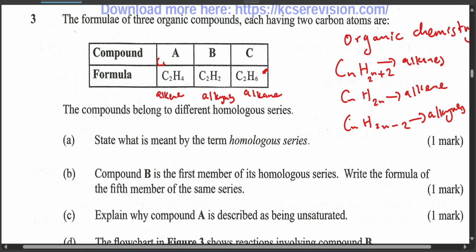So this one takes CnH2n, this one takes CnH2n minus 2, and this one takes CnH2n plus 2. That's what we refer to as different homologous series. Now, what is a homologous series? The term refers to compounds with the same general molecular formula, but which usually differ by a CH2 group.